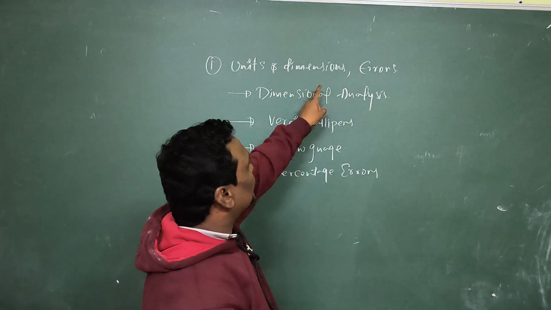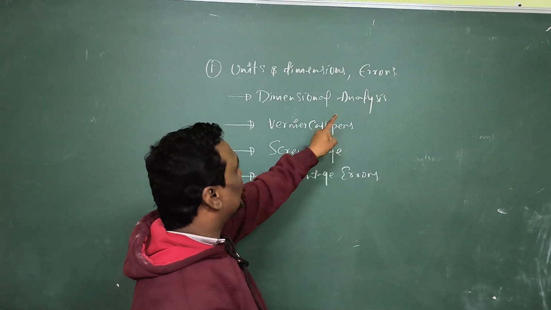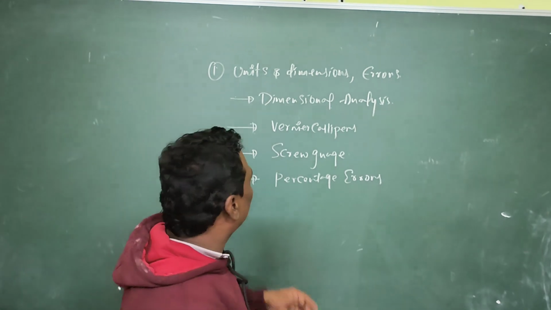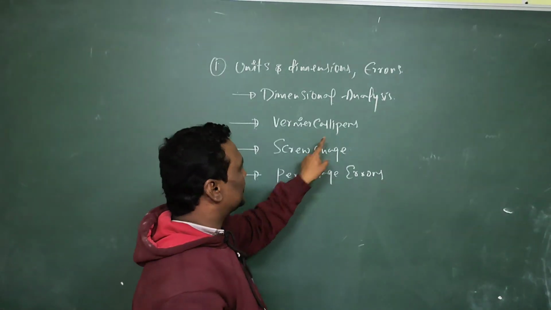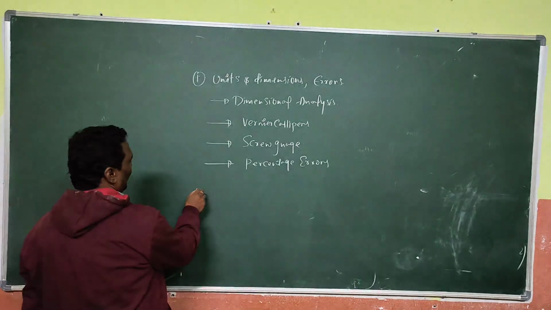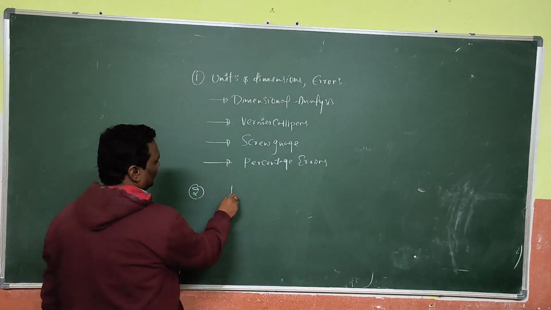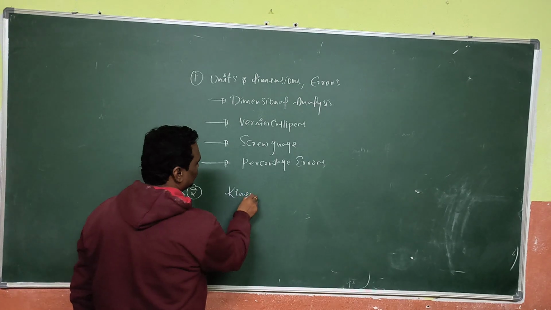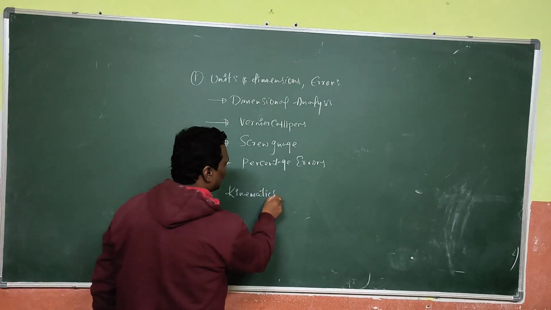See here, in units and dimensions and errors: dimensional analysis, that is, the principle of homogeneity, and vernier calipers and screw gauge and percentage errors. The second chapter is kinematics; you can concentrate on the kinematics.